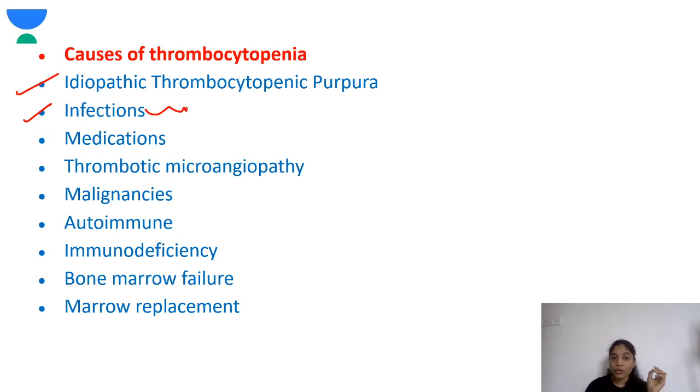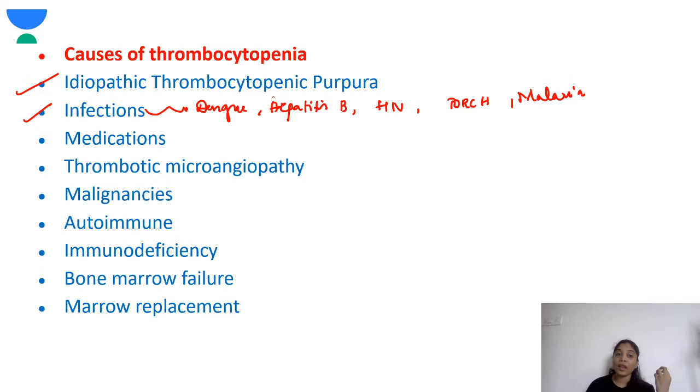Next is infection. There are various infections. The most common infection where you're scared of a low platelet count is dengue, right? In dengue there is a low platelet count. In hepatitis B, HIV, and the TORCH infections like CMV and rubella, you see a low platelet count. Where else do you see it? In malaria. Right, in malaria we see a low platelet count. So these are the various infections where you have to keep an eye out for low platelet count.